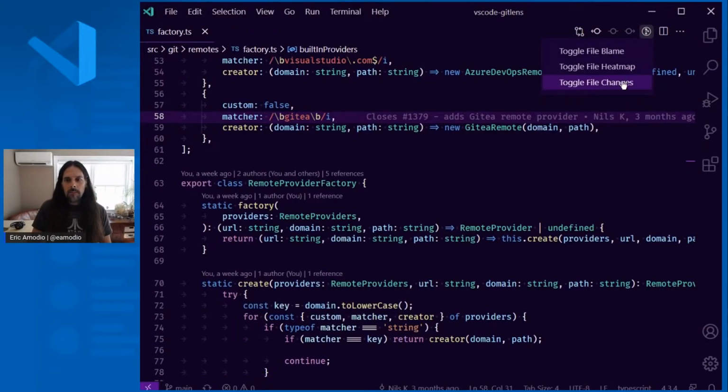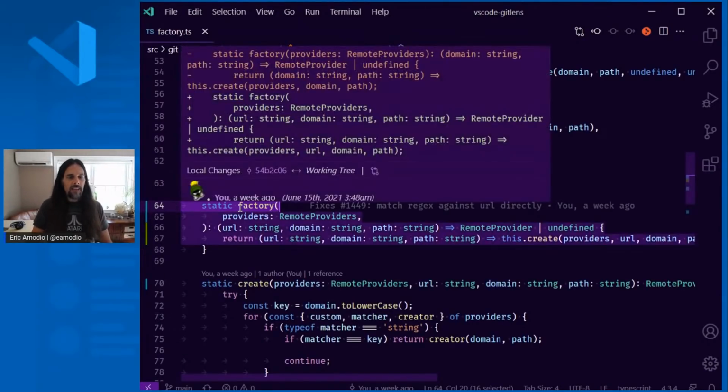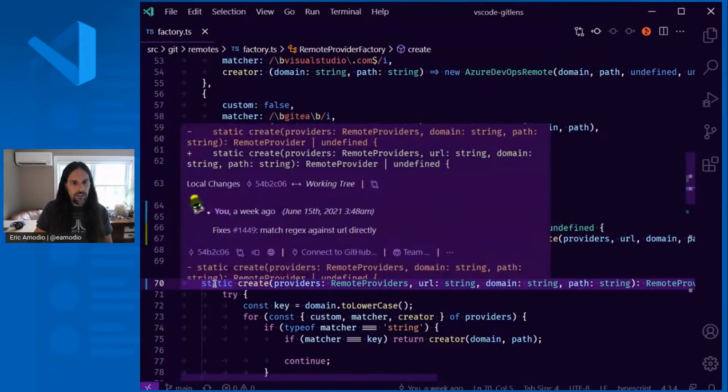Similarly, the toggle file changes here basically will show you, similar to the way VS Code shows you the gutters for changes, it shows them over here, and you can see these are the changes that have come into the file in the last commit, and you can see the actual change, the whole diff of that change related to that commit, and how that changed.